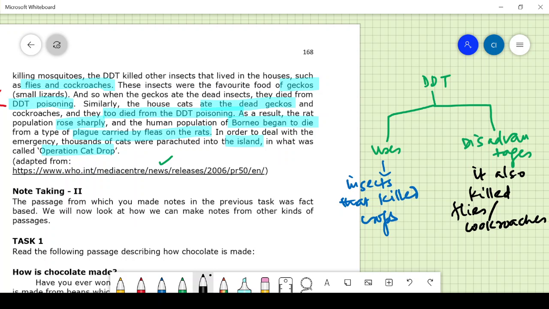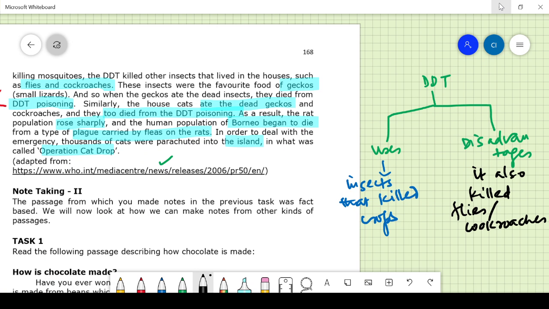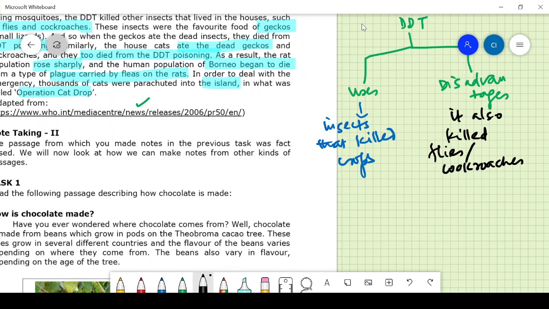What does it mean then? This is a kind of life cycle which you're going to write. This has in fact disturbed the life cycle. What is this life cycle?